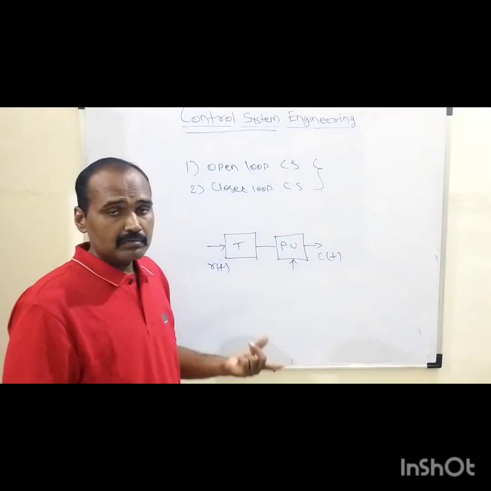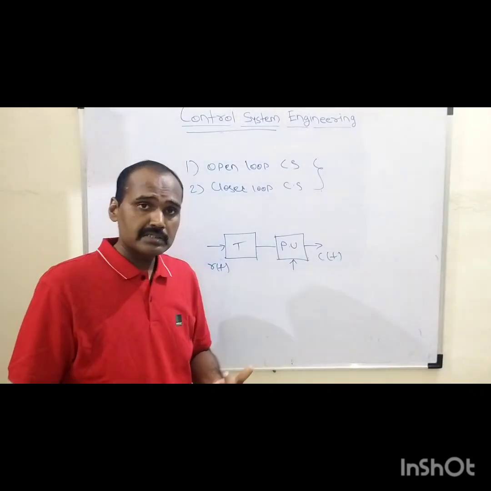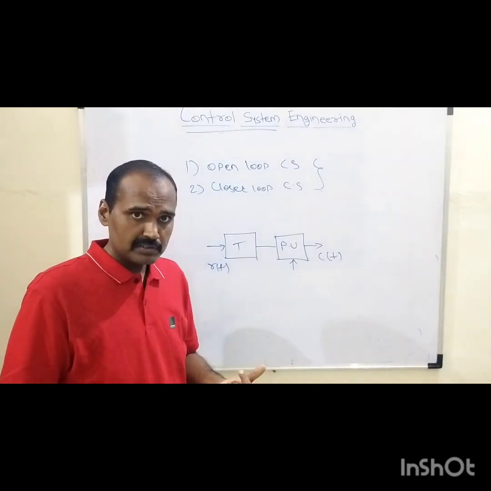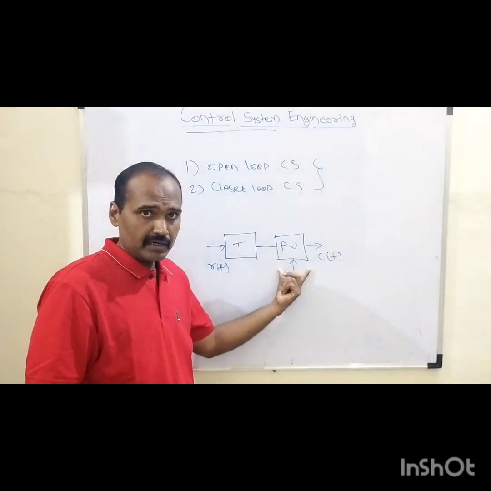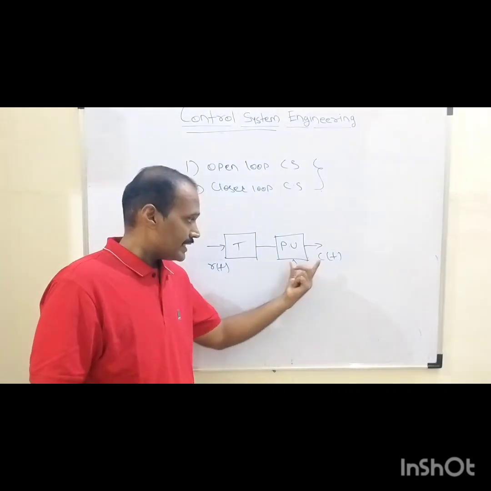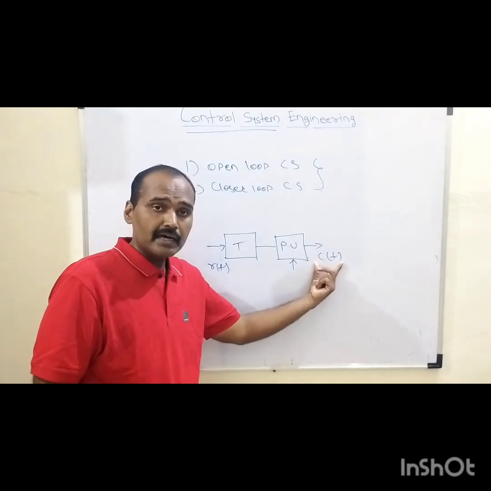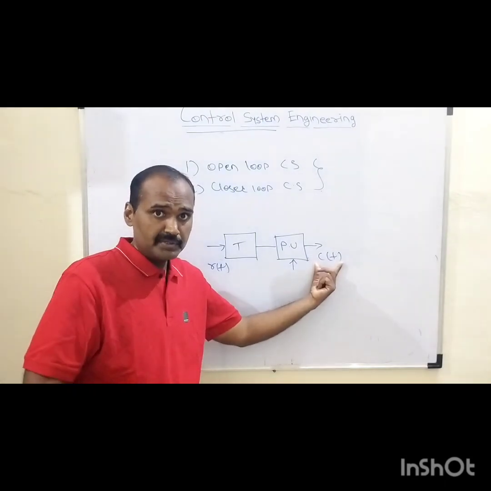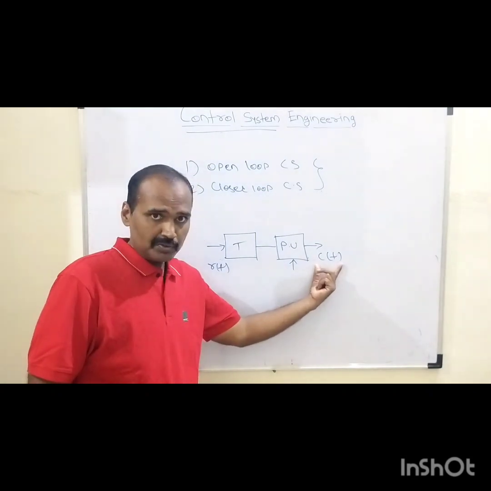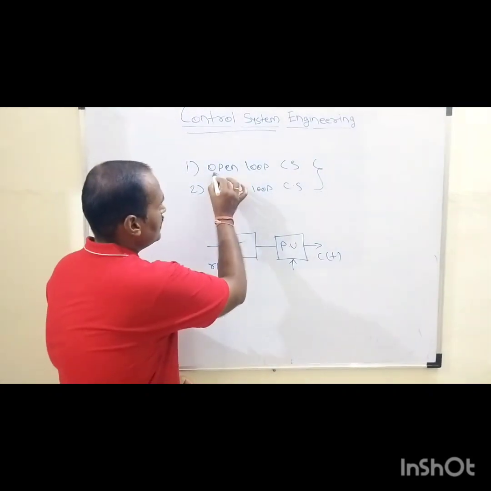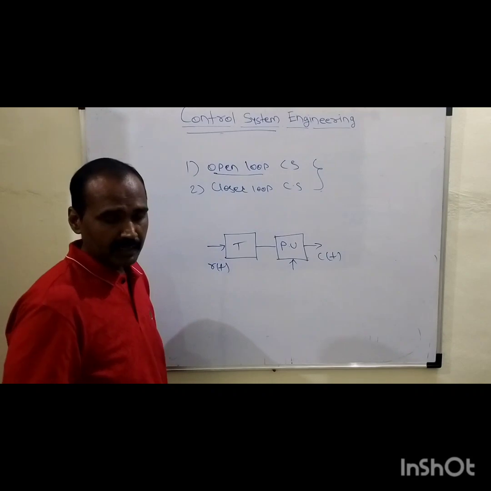Now, what does open loop mean and what does closed loop mean? Whenever the control action has nothing to do with the actual output of the system, that is, whenever it is totally independent of the output, such a system is called an open loop system.